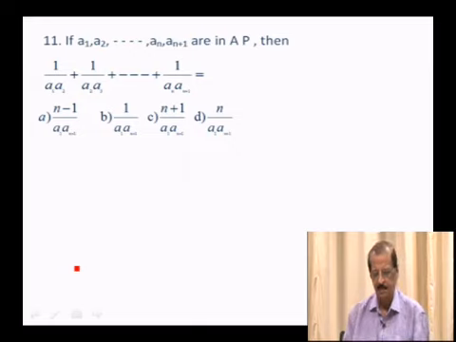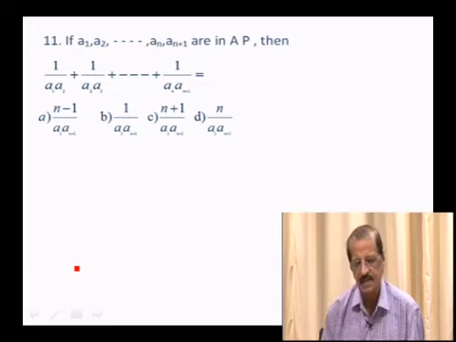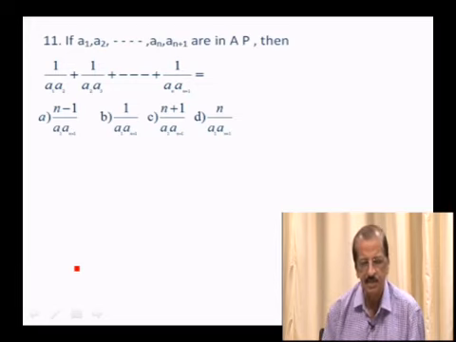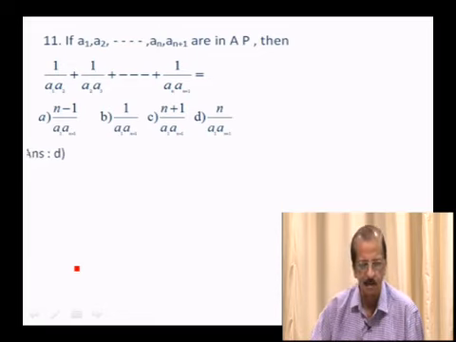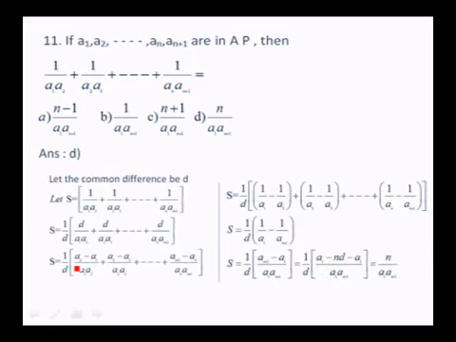See, here I have to write 1 over a1 a2 as a2 minus a1 over a1 a2. That means d over a1 a2, and that d is a2 minus a1. See, it can be written like this. The option is D actually here, the best option, but let us see how you obtain D. Let the common difference be d.